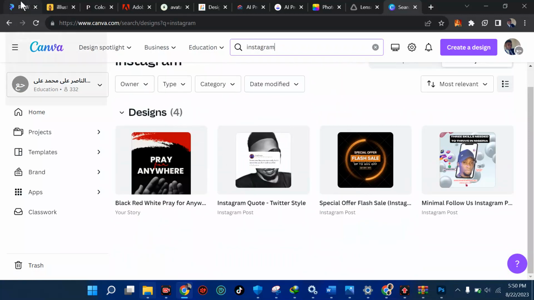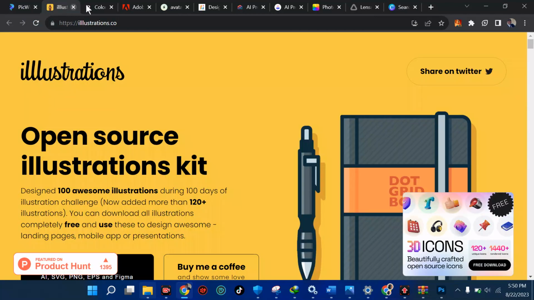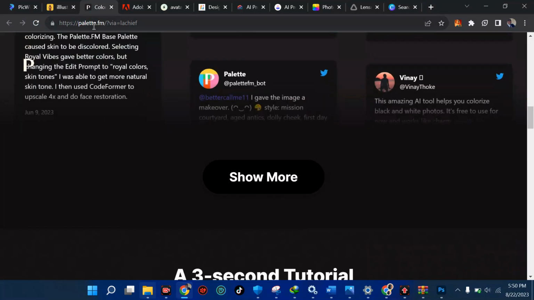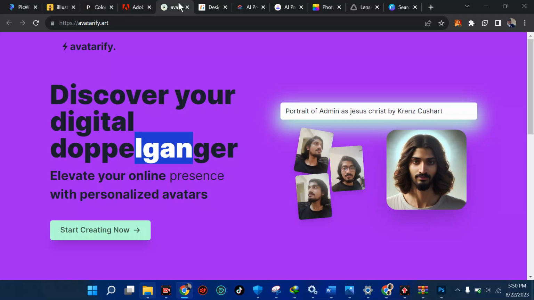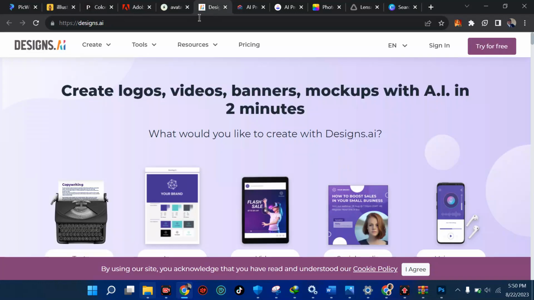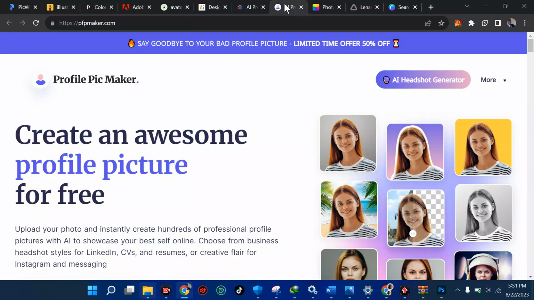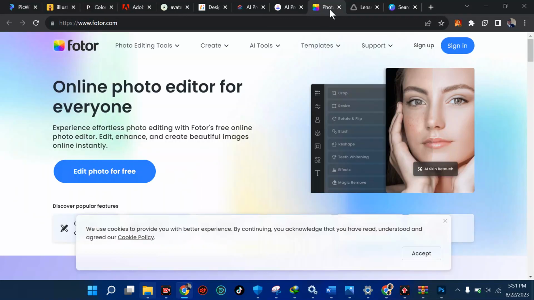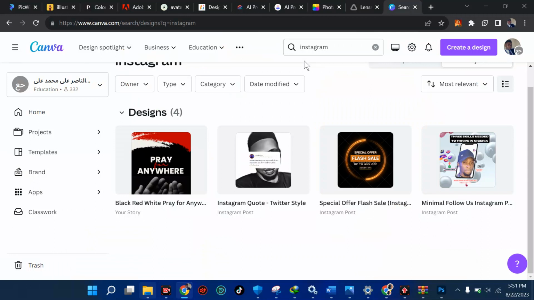So let me just do a recap of this. We have the Pickwish, the first. We have the illustrations.co. We have the palette.fm. The next one, we have the firefly.adobe.com. We have avatarify.act. Then we have designs.ai. We have www.profilepictures.ai. We have pfpmaker.com. We have photo.com. We have prismaai.com. Then finally, we have canva.com.